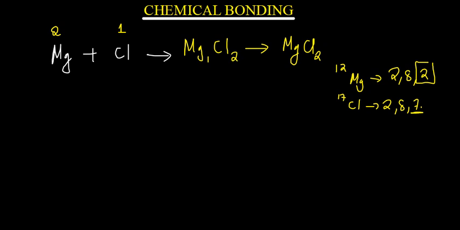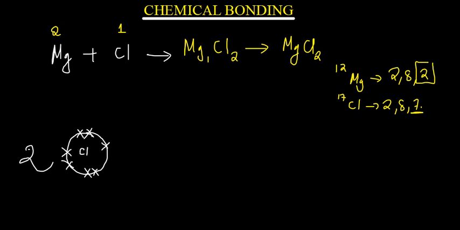So I'm only going to show the outermost shell again. How we're going to write this is, for chlorine it's like this. I'm going to put a 2 in front because we are using 2 of them. And then I'm going to use dots. Remember, chlorine has got 7 electrons in the outermost shell, like that.